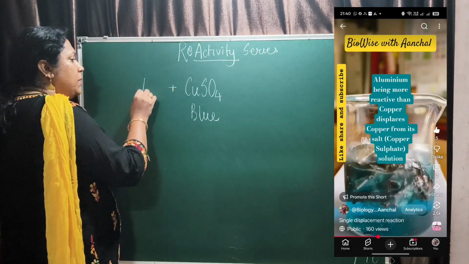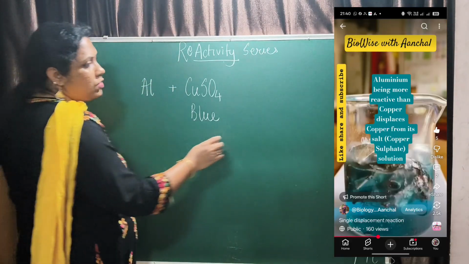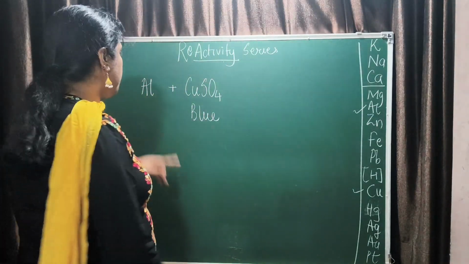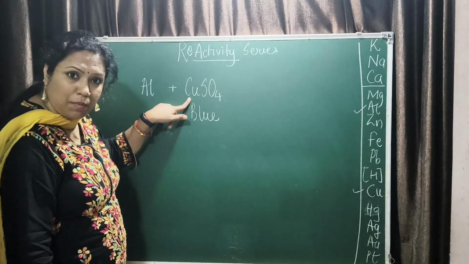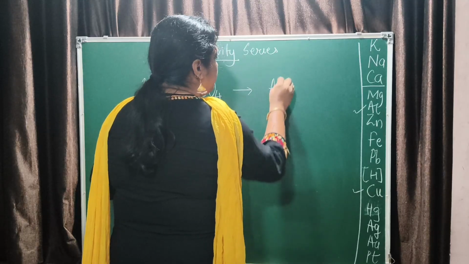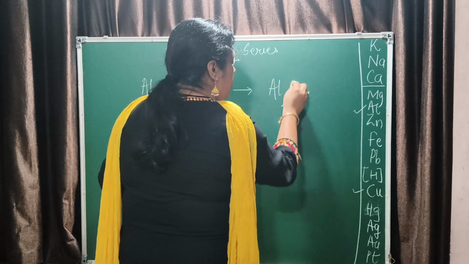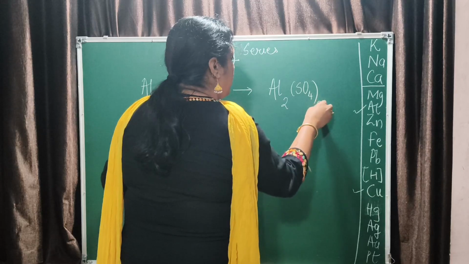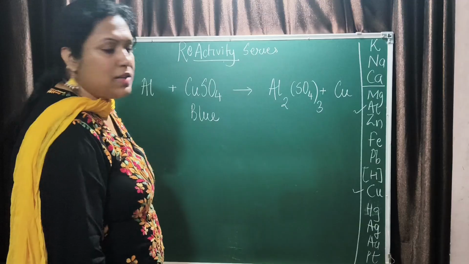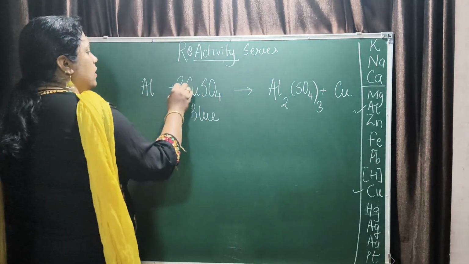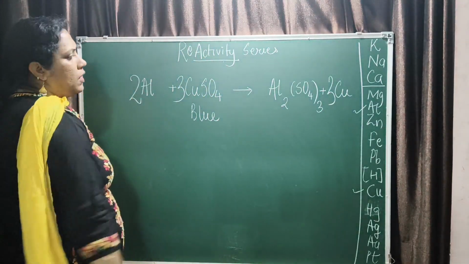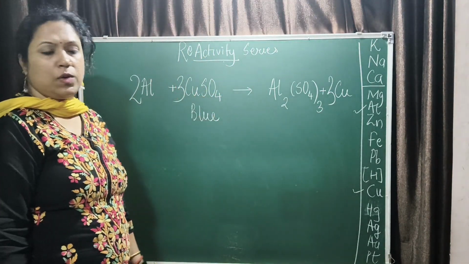Now, when aluminium is added to copper sulfate solution, aluminium is here and copper is here, which means aluminium is more reactive than copper. So aluminium will displace copper from its solution and form aluminium sulfate. What is the valency of sulfate? 2. What is the valency of aluminium? 3. And copper is left behind. Now, this is not a balanced equation, so you need to balance it. Let us make sulfate 3, copper 3, and aluminium 2. This is a balanced chemical equation for the reaction.